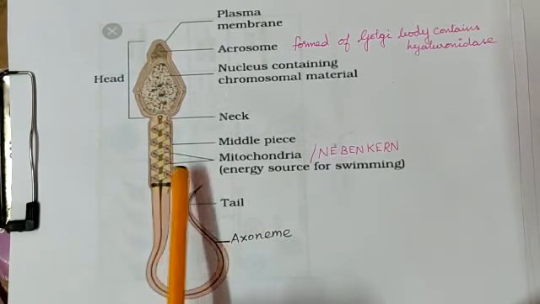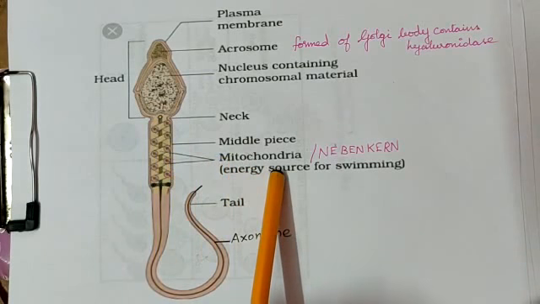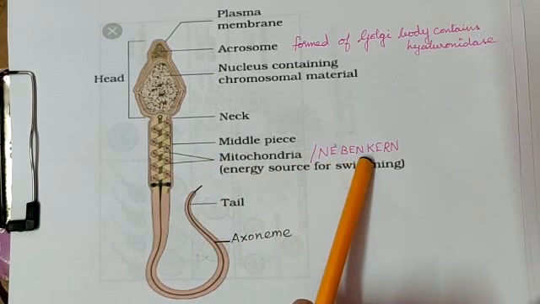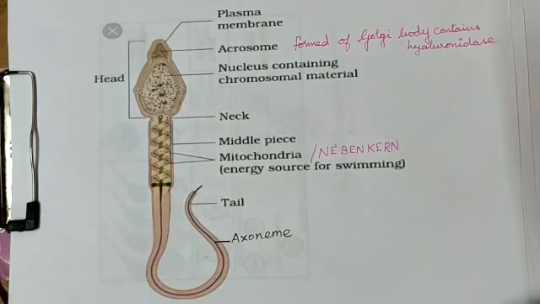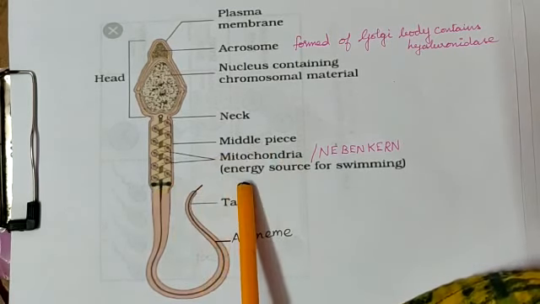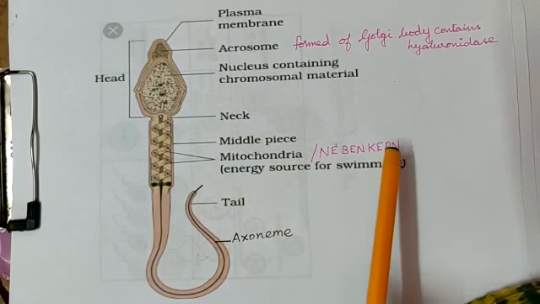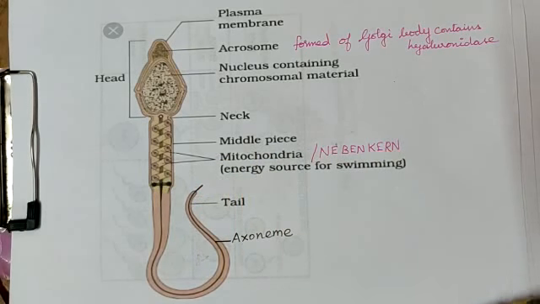Inside the middle piece there is the mitochondria, called the Nebenkern. What is the function of mitochondria? Mitochondria is the powerhouse of the cell. It produces energy, it gives us ATP. So, the mitochondria is the energy source for swimming. The ova will be stationary, whereas the sperm has to move.